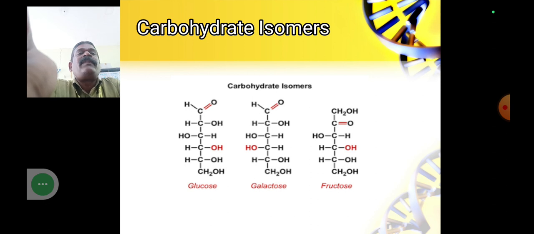That is called structural isomerism. Here, glucose has an aldehyde group and a primary alcoholic group, CH2OH, whereas fructose has a ketone group at the second carbon position. Am I correct?